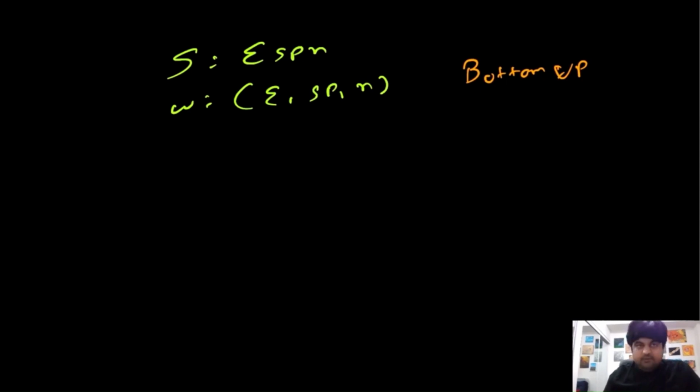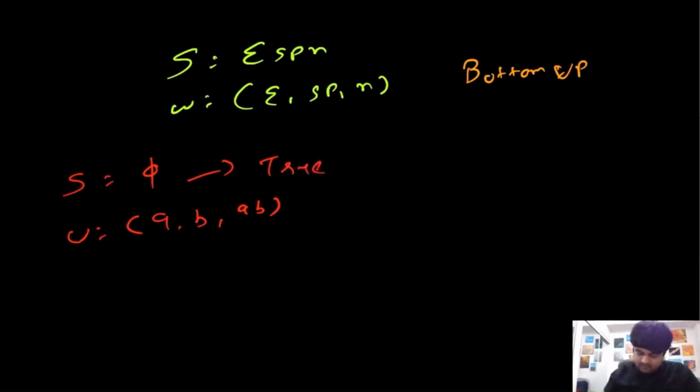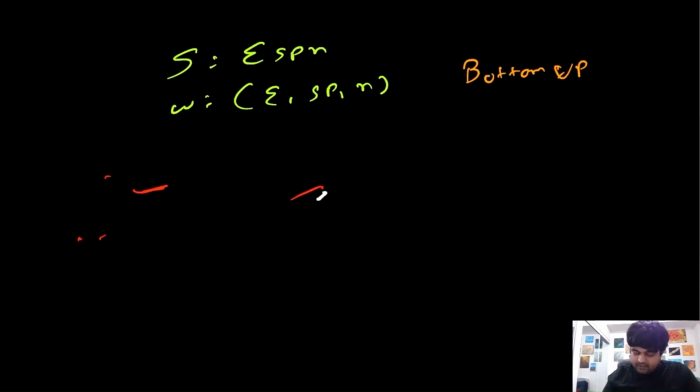And there is also one more thing to consider. Suppose we are given s is equal to a null value or empty string, and in the word dictionary we are given some elements like "a", "b", and so on. In this case we can clearly return true. Why? Because this empty element will always be there, though it might not be showing. If there are no elements in our given string, we can always return true because the emptiness also exists in this word dictionary. So we are going to use this logic, and let's see how we can build our brute force.